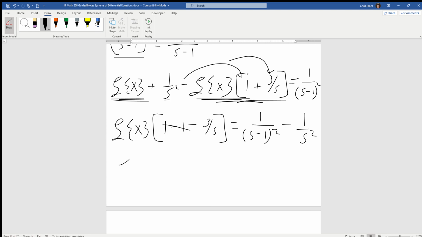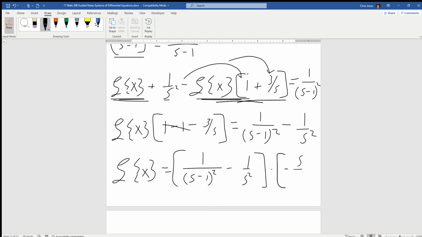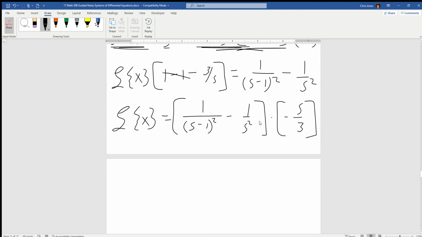So L of x, unfortunately, at least initially, is going to be equal to 1 over s minus 1 squared minus 1 over s squared times negative s over 3. So we divided both sides by negative 3 over s, which is really multiplying by negative s over 3. All right, so what do we do with this? Well, we want to find the inverse, but unfortunately, it's not really looking like a good inverse at this point.